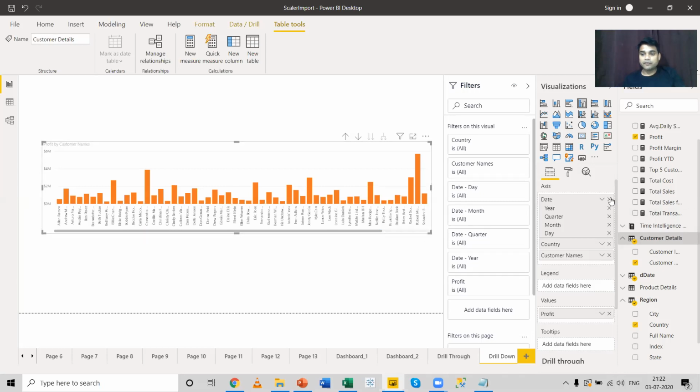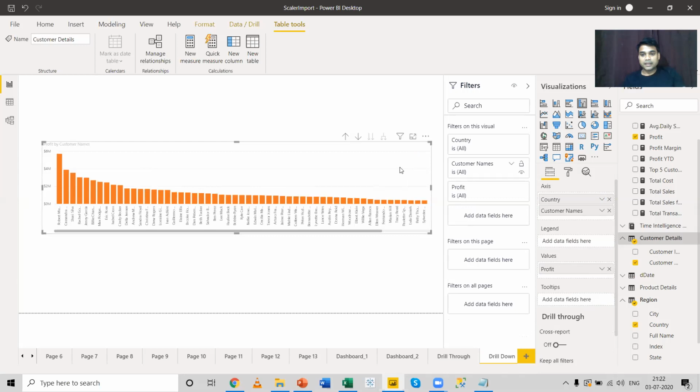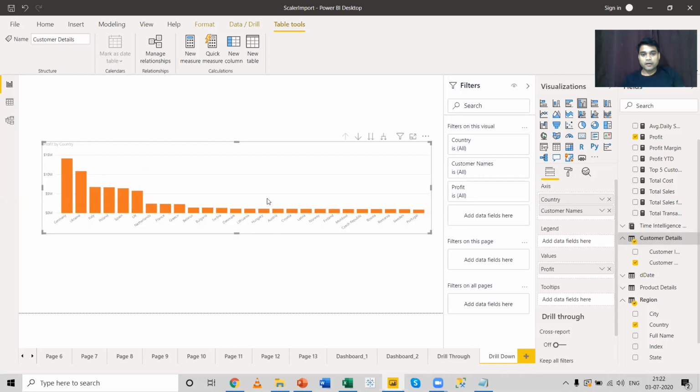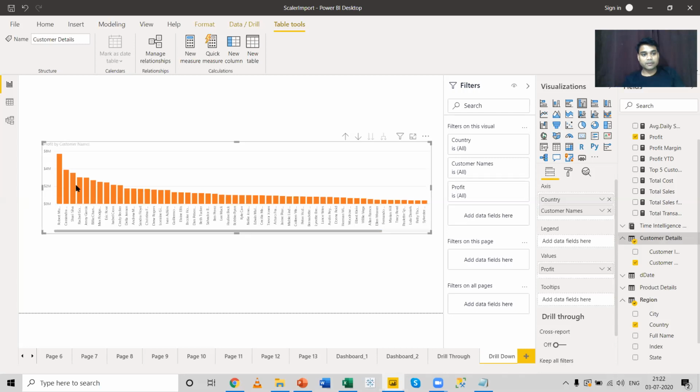Now, suppose I remove the date column from here, I am left with country and customer, right? So I can go above from the country level. If I click on this downward arrow, I get the customer in terms of profit. So drill down is a concept that we apply in the same visual. This is also a kind of toggling in the visual, but instead of going to a different page, we are creating a single visual and we are going to the next level of details by using the drill down option.